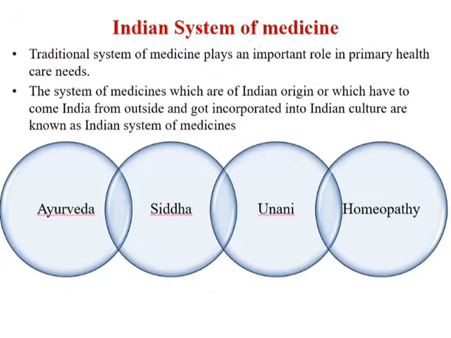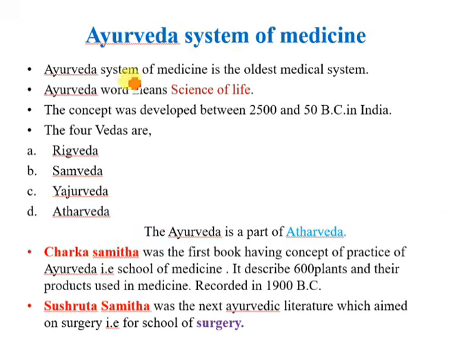The Indian system of medicine, in that we will study about Ayurveda, Siddha, Unani and Homeopathy system of medicines. Coming on to the Ayurveda system of medicine, Ayurveda means science of life. There will be 4 Vedas, that is Rigveda, Samaveda, Yajurveda and Atharva Veda. In that Ayurveda, it's a part of Atharva Veda.